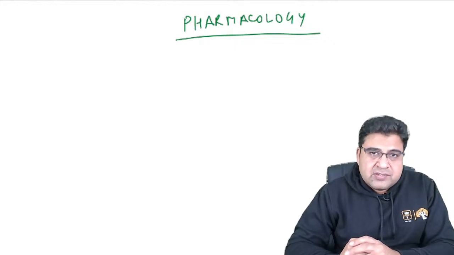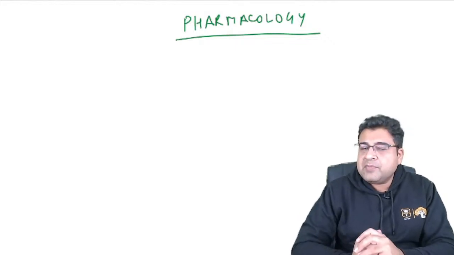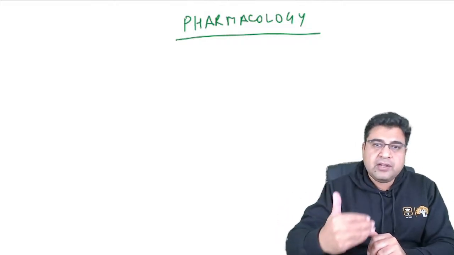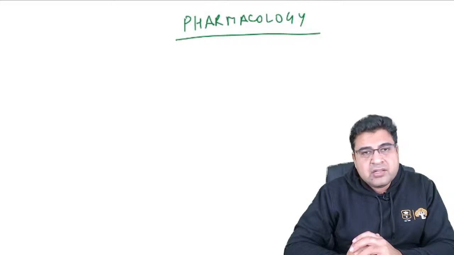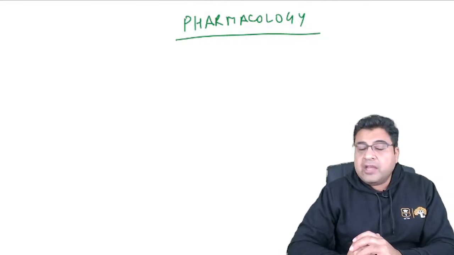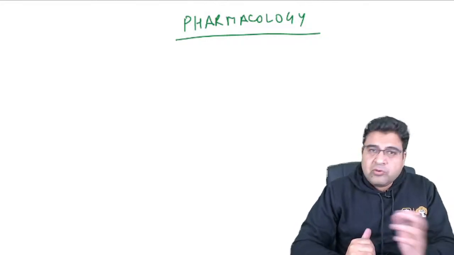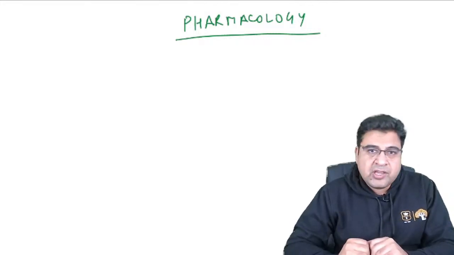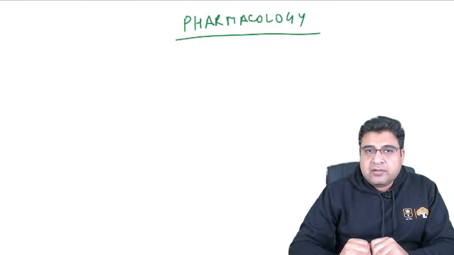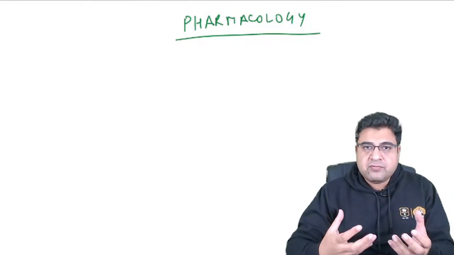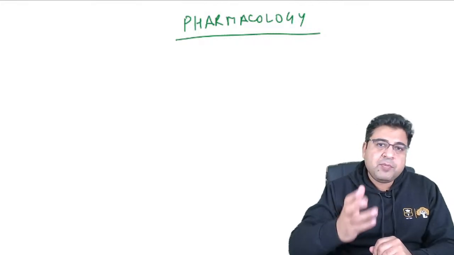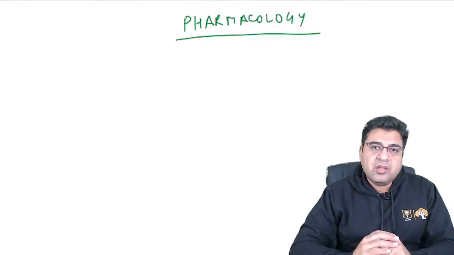So my suggestion is just concentrate on the last 5 years' papers and write down the topics which are important and which you think can be asked, and read only those topics. I always repeat it many times during my regular batch, as well as during my recording of this pharmacology app, that studying more things will not fetch you a good rank. It's about smart study. How you smartly prepare for the exam is more important for you, right?